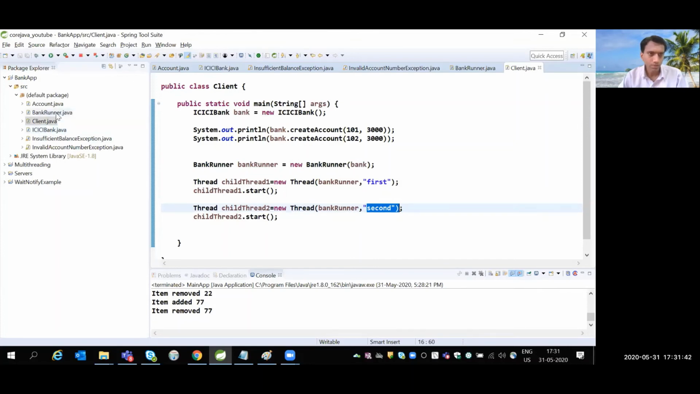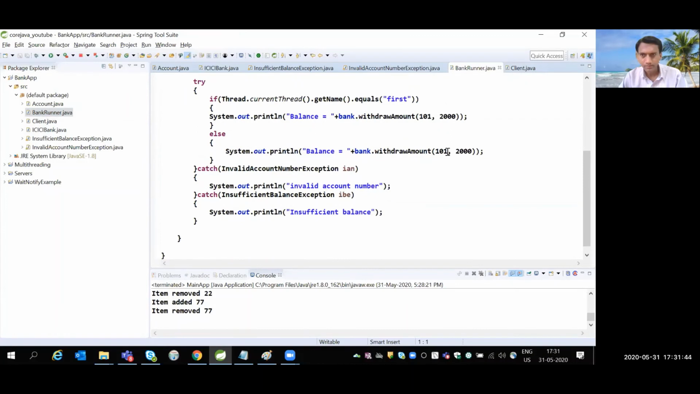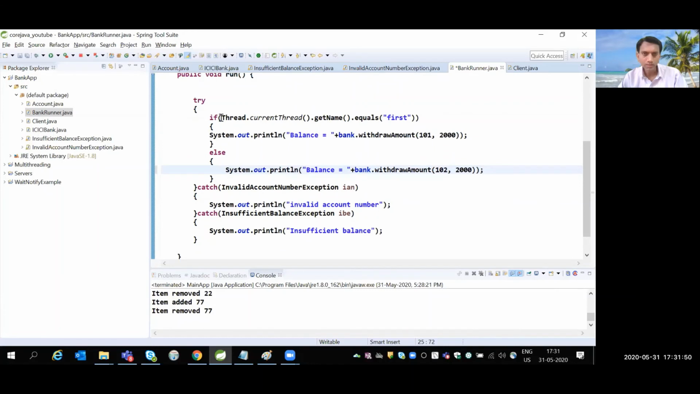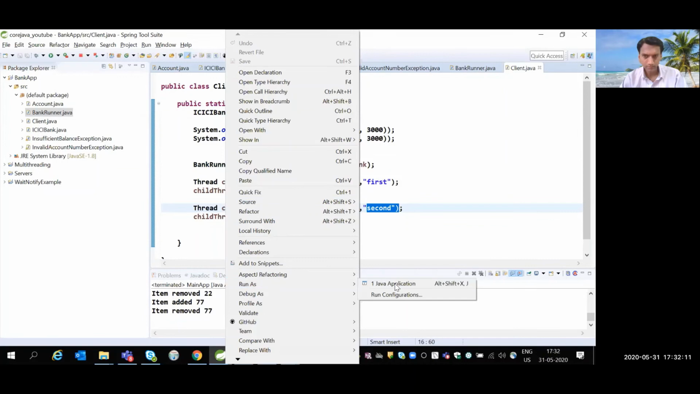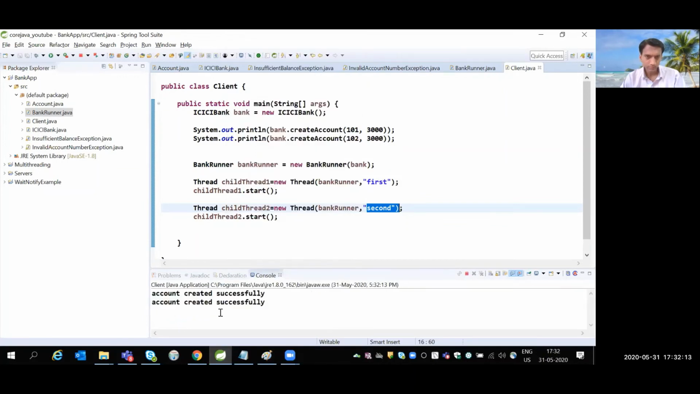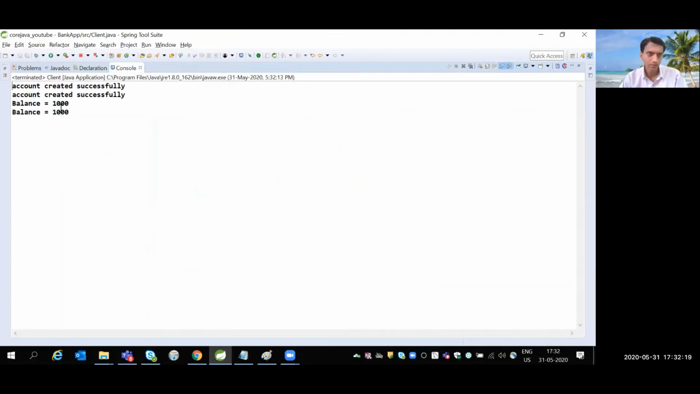So let's go to the bank runner. Okay, so what I'm doing here, with the help of this method, Thread.currentThread().getName().equals: if the thread name is "first", withdraw the amount from 101, 2000, and 102, 2000. So basically a 1000 balance from both the account numbers we should get. Okay, so let us execute this project. Account created successfully, two accounts, and from both the accounts the balance is 1000 and 1000.